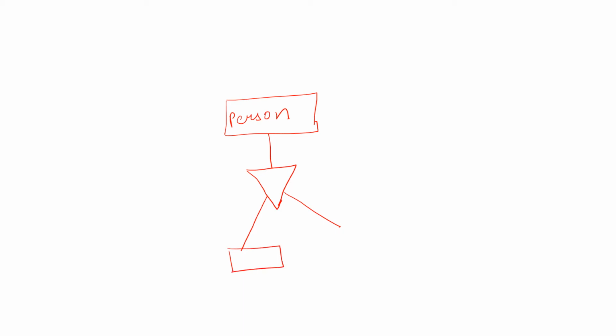Let's take an example of specialization. Let's take a high level entity, the main entity. Its name is person. Then the symbol which we will use for specialization is a triangle. Now this high level entity is divided into sub entities. So this will be a person which you can call teacher, and also a manager of a company. The person can be two things, a teacher and a manager. So this is the specialization symbol.